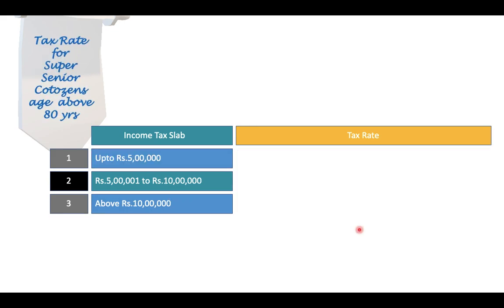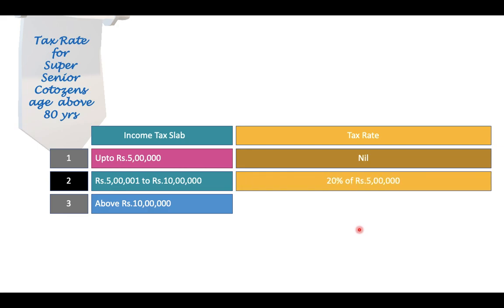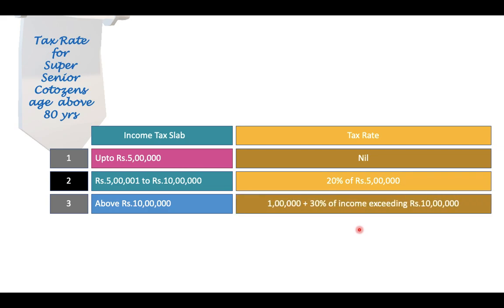Next is for super senior citizens. Super senior citizens are those whose age is more than 80 years. For them, up to 5 lakhs there is no tax. They need not pay tax up to 5 lakhs. For the income exceeding 5 lakhs and up to 10 lakhs, they are supposed to pay at the rate of 20%. And for the income exceeding 10 lakhs, they are supposed to pay at the rate of 30%.